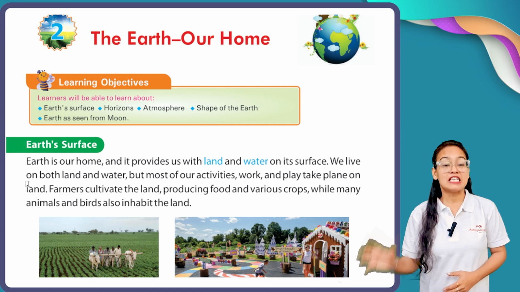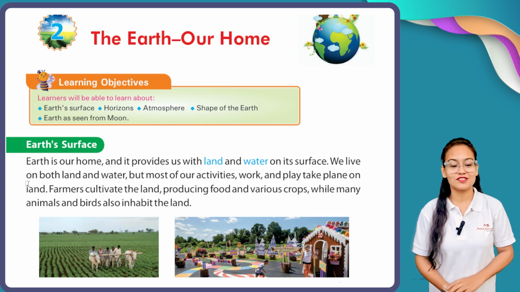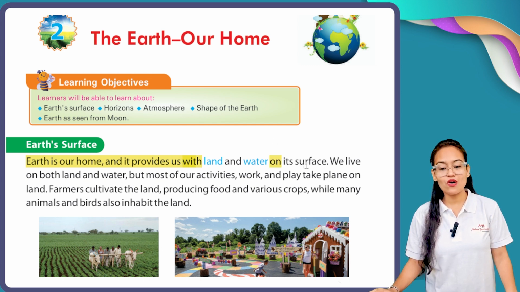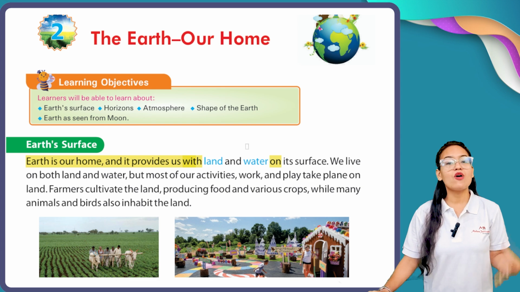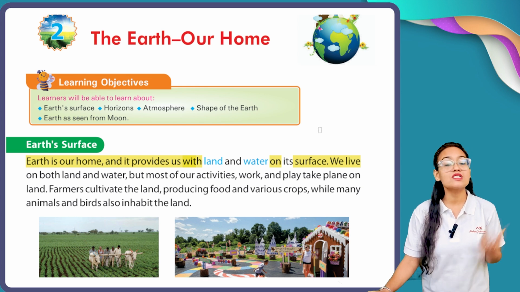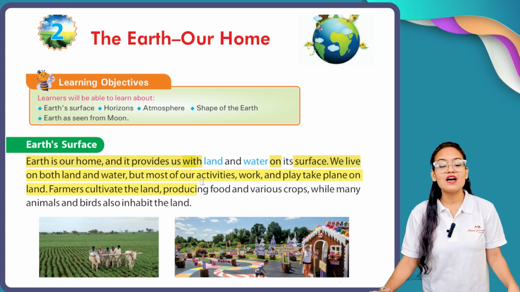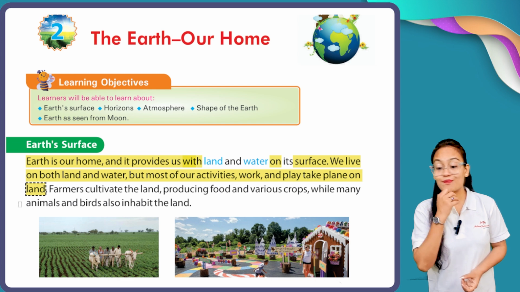Now, Earth's surface. The first topic of this chapter is the surface of your Earth. Earth is our home and it provides us with land and water on its surface. Now, my dear students, as you all know, Earth is our home. Why is Earth our home? Because it provides us land and water. We live on both land and water, but most of our activities, work and play take place on land.